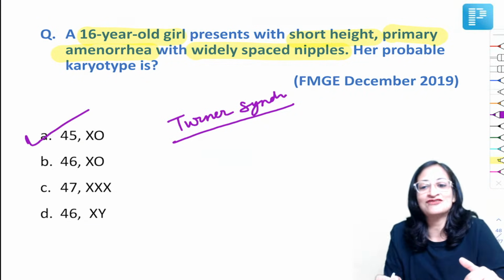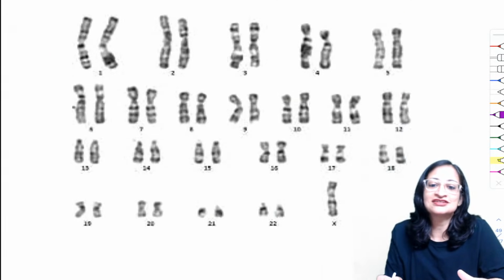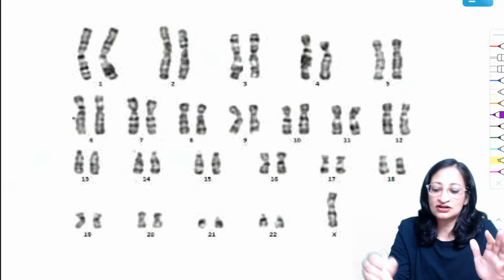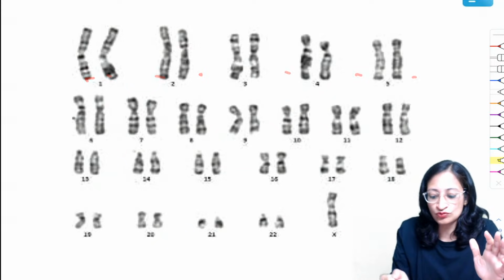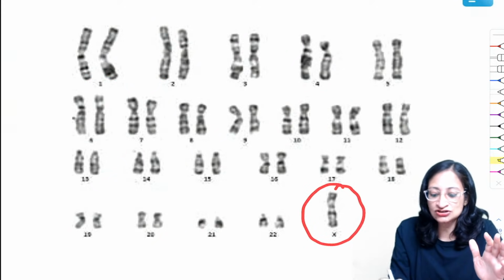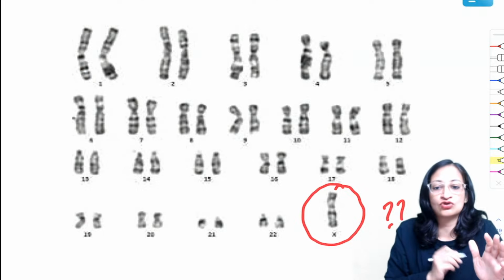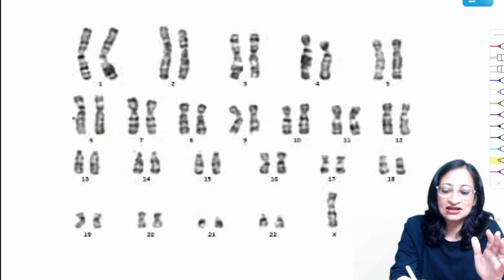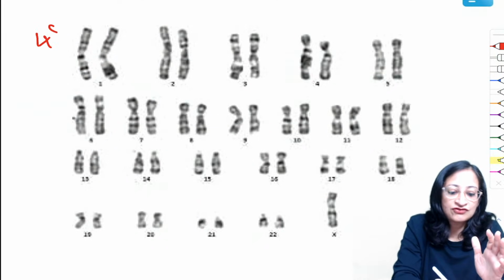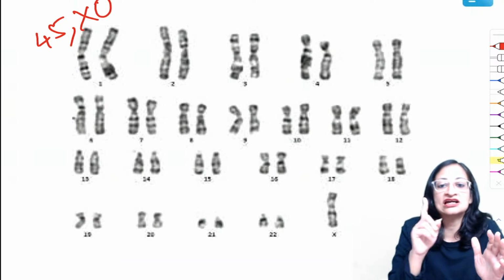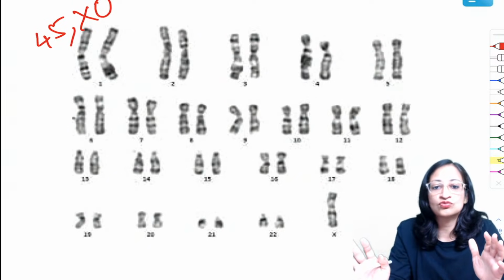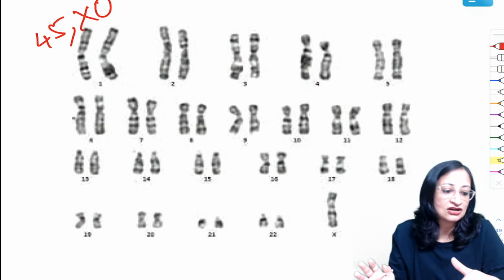45XO is the right answer here. So you can see the karyotype picture here. If you count the total number of chromosomes here, you can see that there are 45 chromosomes, and there is one X chromosome and no Y chromosome. So total number of chromosomes here is 45, and XO means single X chromosome, no Y chromosome. So that is Turner syndrome, the karyotype that you get.